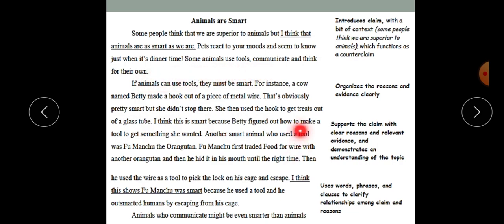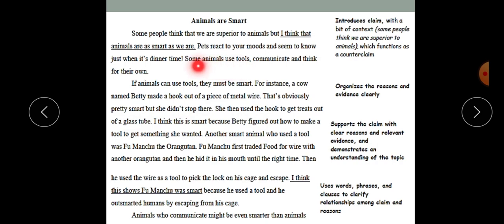Let's move on to the body paragraph here, the second paragraph, the first body paragraph. Let's read the topic sentence. If animals can use tools, they must be smart. The topic sentence, as we said, introduces the main idea of the whole paragraph. So, what is the main idea of the whole paragraph? That animals can use tools, and if they can use tools, then they are smart.